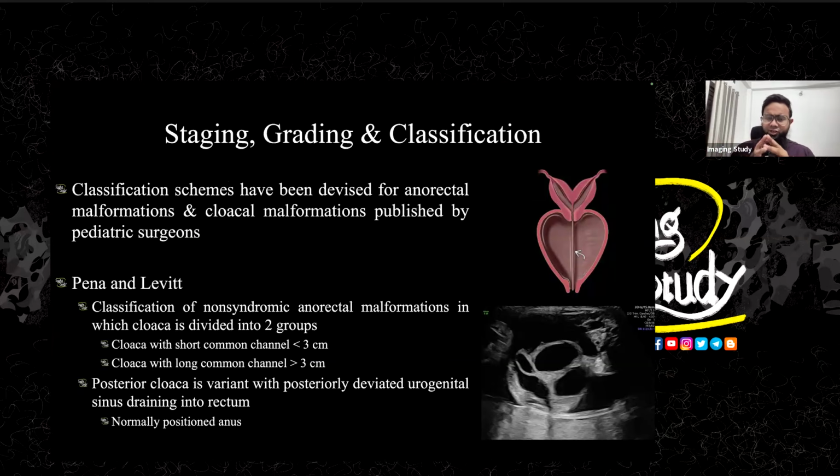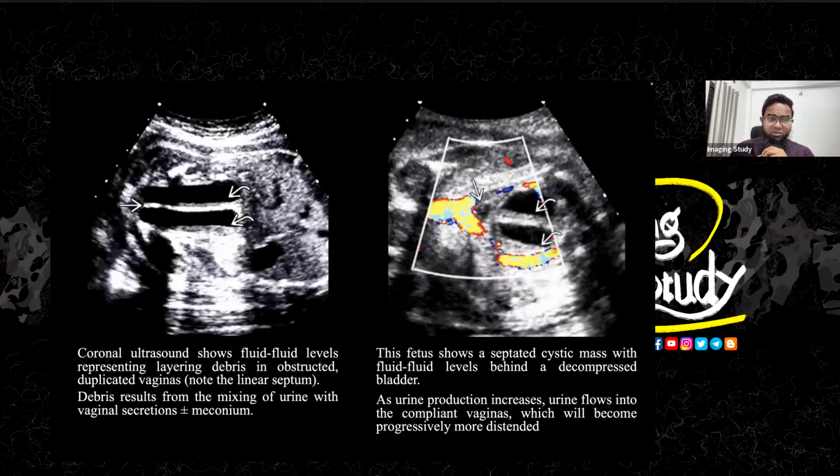So we have some classification. Whenever you get a very uncommon case, you really have to search for the staging or grading or classification on the internet. That is the easiest way to memorize those things. So we have some classifications here, but we actually don't go for them on ultrasound. Rather, these are for the pediatric surgeons. So it depends on some measurements and calculations. So we don't want to go for that because this is not for us. This is for the pediatric surgeons.